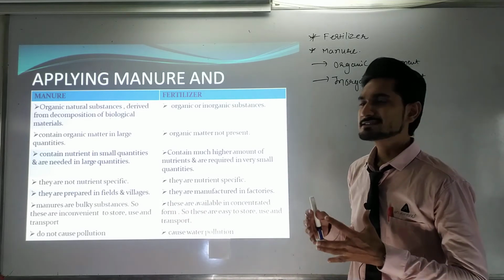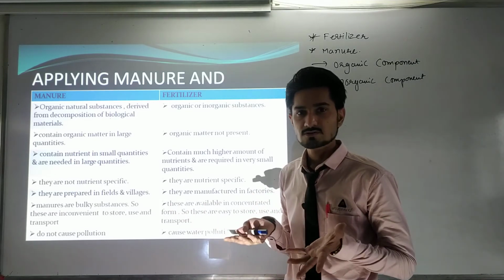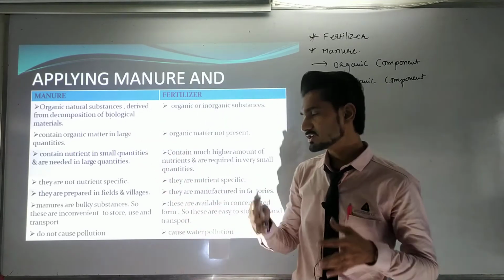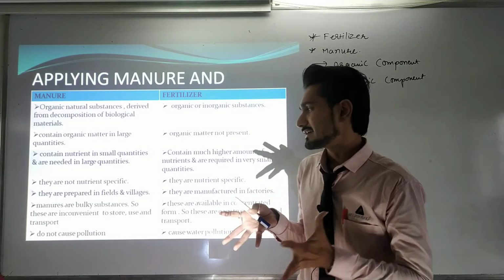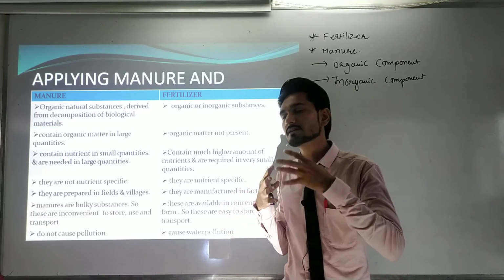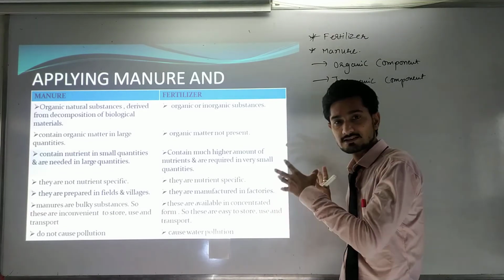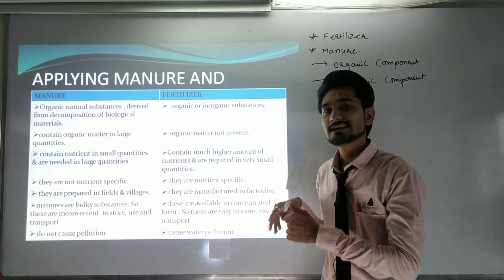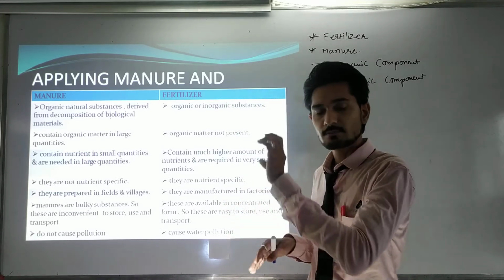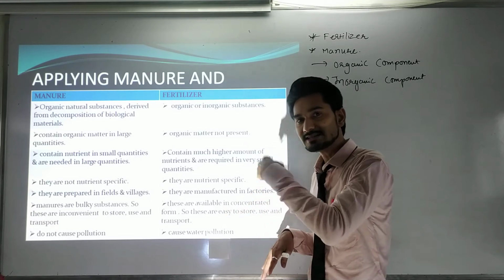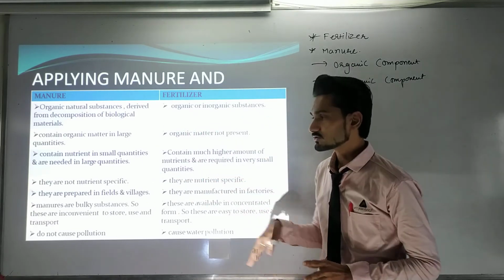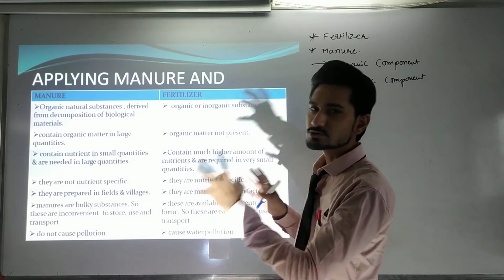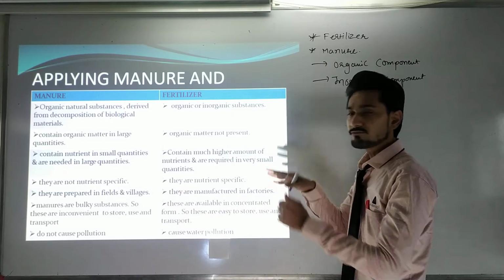We get manure in a large portion. So if we want to transport it from here to there, we need heavier transportation, and also more convenient storage to save it. Otherwise manures cannot be stored easily and they get decomposed. They are already decomposed material, but still they get wasted. So we need more storage so that we can use it conveniently when we want to use it.